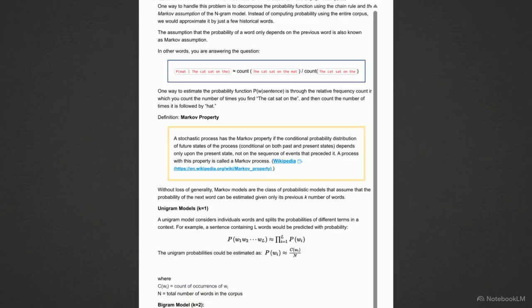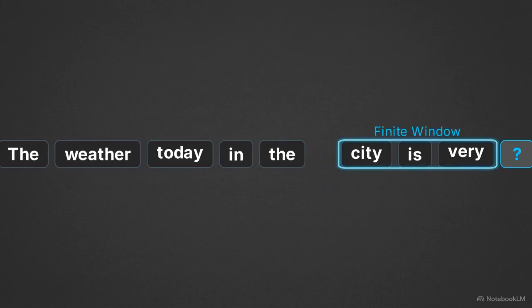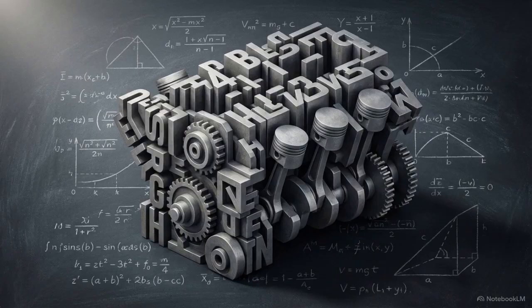This excerpt defines the Markov property. It states that the conditional probability of future states in a process depends only upon the present state, not on the entire sequence of events that preceded it. Applied to NLP, the Markov assumption means we estimate the probability of the next word by looking only at a finite window of previous words, completely ignoring the rest of the historical sequence. This assumption is the structural engine behind the n-gram architecture.